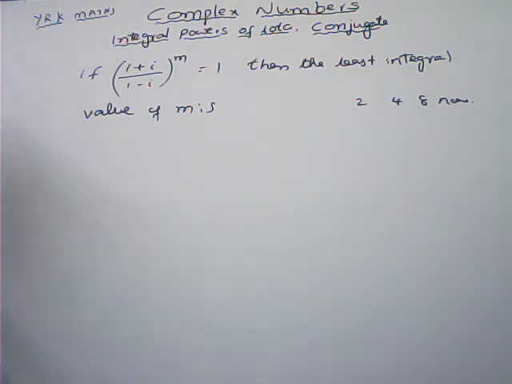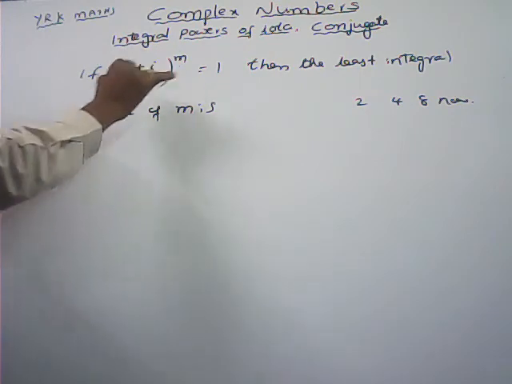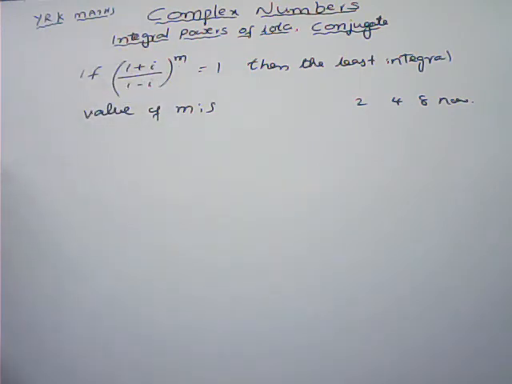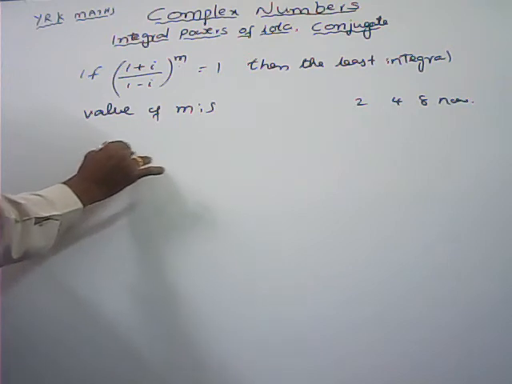Next. If 1 plus i by 1 minus i whole power m is equal to 1, then the least integral value of m. See, for what is the least integral value of m for which the total result should be equal to 1. This type of problems, 1 plus i by 1 minus i, previously also we discussed that one. First we have to rationalize that one, we have to simplify that one.